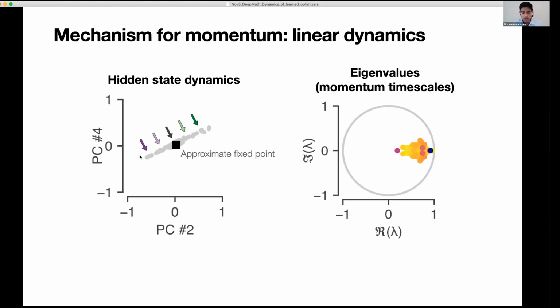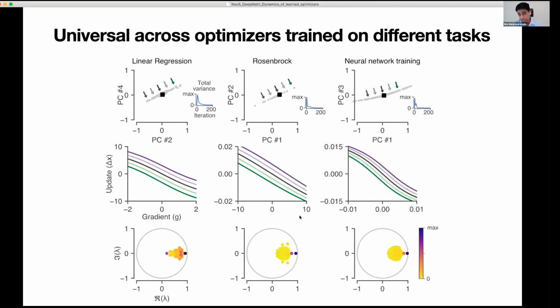And so this is all for a particular optimizer trained on a particular task, but actually we see this exact same kind of behavior across optimizers trained on very different kinds of tasks. So here you can see, each column is a different task, but in each column you see the same picture. Basically, there's a global fixed point, dynamics are organized along one direction, and as you move along that one direction, you see this vertical shift.